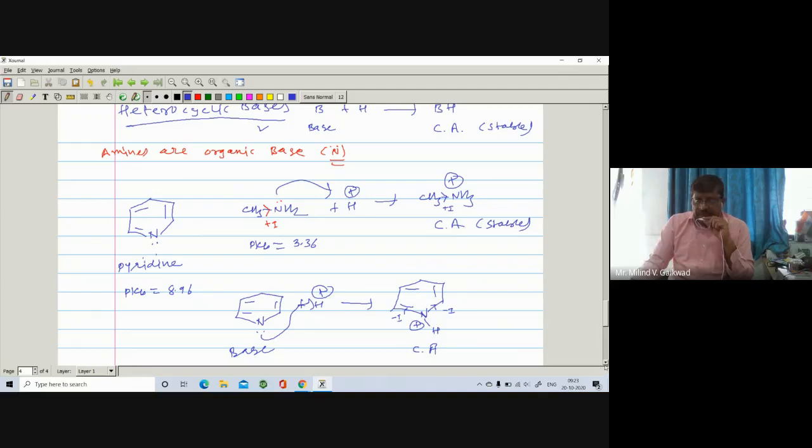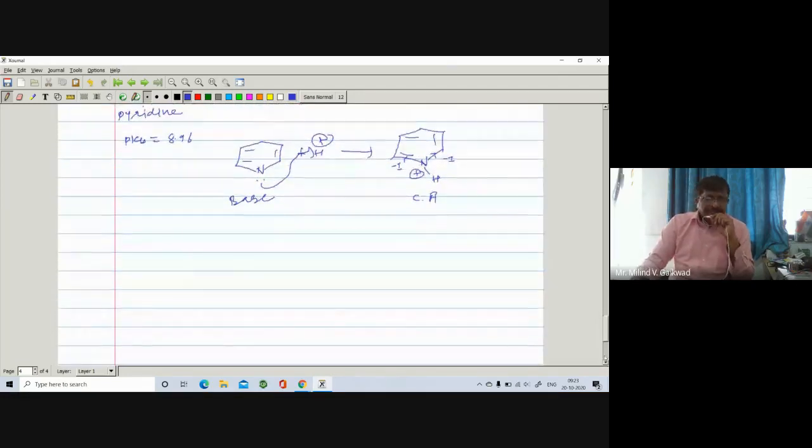Now, if you take the other example, here is pyridine. Now I will take one more heterocyclic compound. Here is a pi bond, and here is an N-H, and nitrogen carries a lone pair. It is called pyrrole.